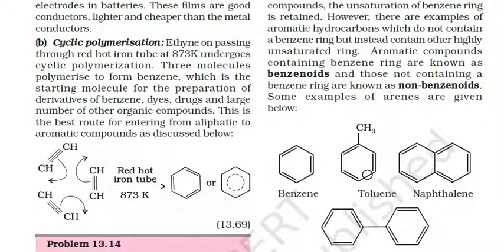Next is the cyclic polymerization. Here benzene can be formed by using ethynes. When three molecules of ethyne are passed through a red hot iron tube at 873 Kelvin, they undergo cyclic polymerization to form benzene, which is the starting molecule for the preparation of derivatives of benzene, dyes, drugs, and a large number of other organic compounds. This is the best route for entering from aliphatic to the aromatic compounds.